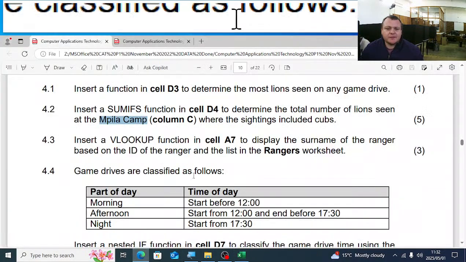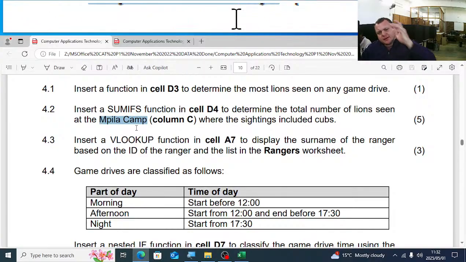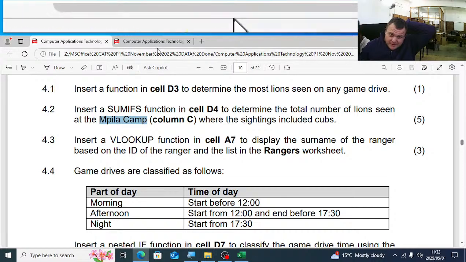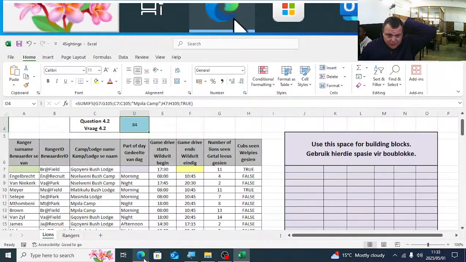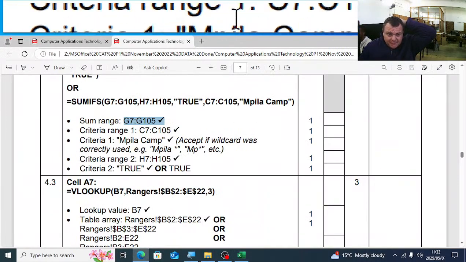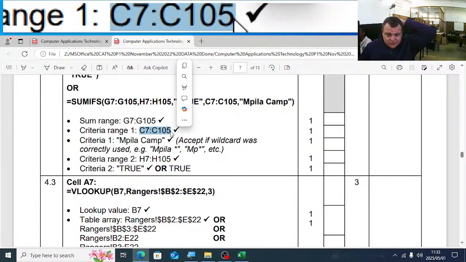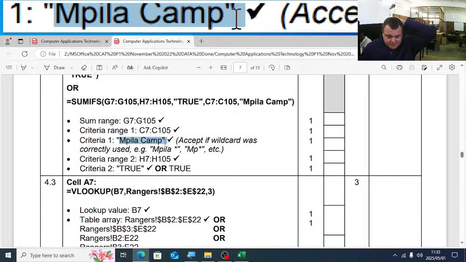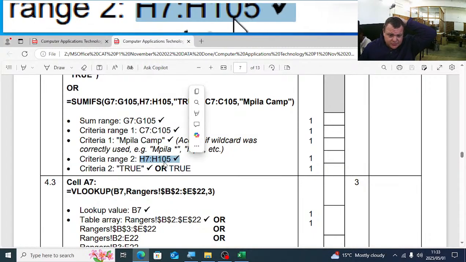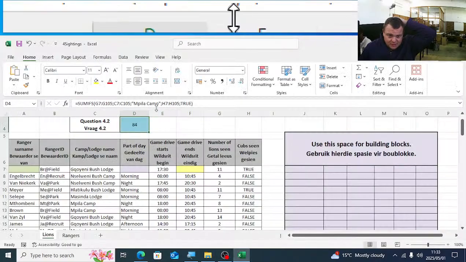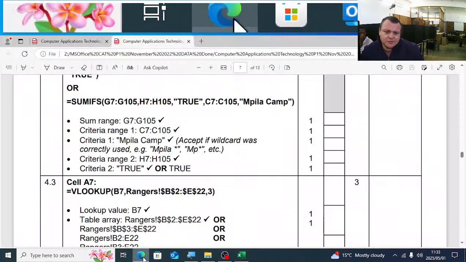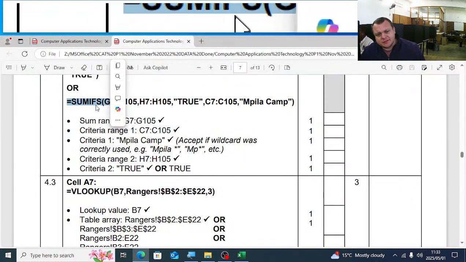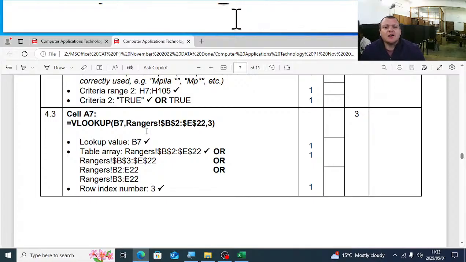So again, I want to go to the memo quickly. You'll see there, SUMIFS, the sum range is G7 to G105, that's correct. Then we have the camp, C7 to C105, Mpila camp. And then the second one is true, that has cubs, that is column H, H7 to H105, that is true. What I like on this grade 11, 12 is that they tell us there to use SUMIFS. That gives it actually away.